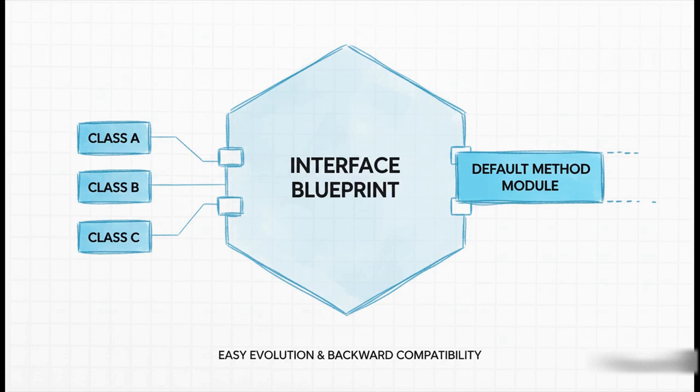Another really big deal was what happened to interfaces. Before Java 8, interfaces were just pure blueprints. They could only say what methods a class should have, not how they should work. Now, interfaces can have default methods with actual code inside them. This was a game changer for evolving APIs, because now library creators could add new methods to an interface without breaking every single piece of code that already used it.